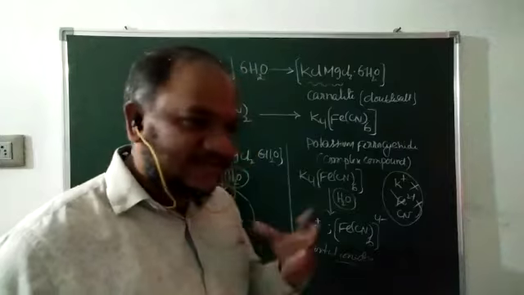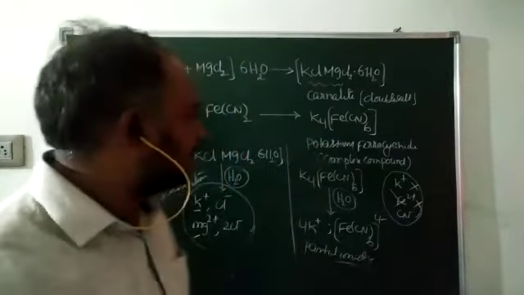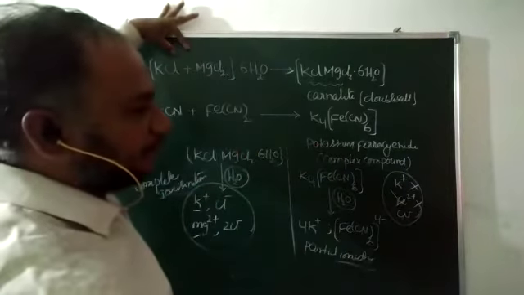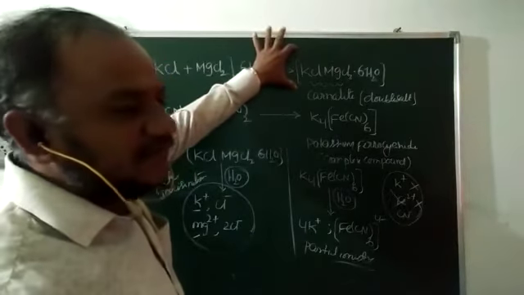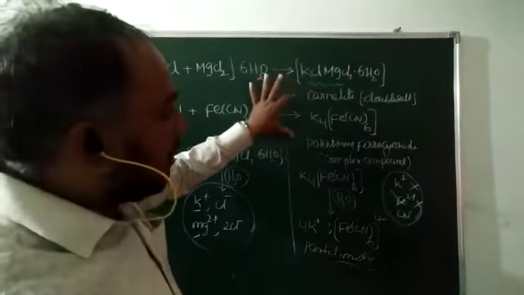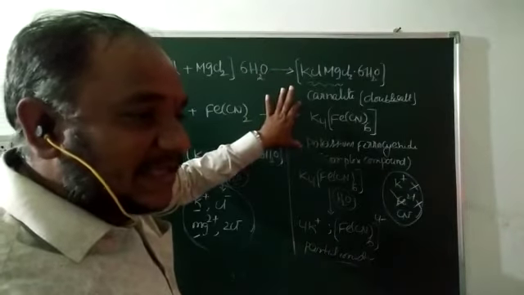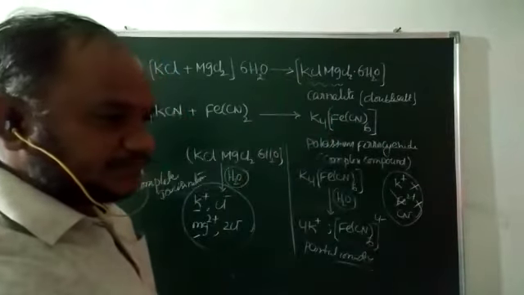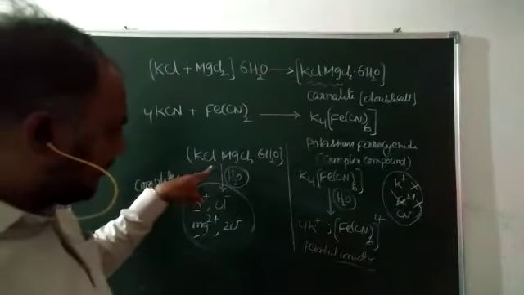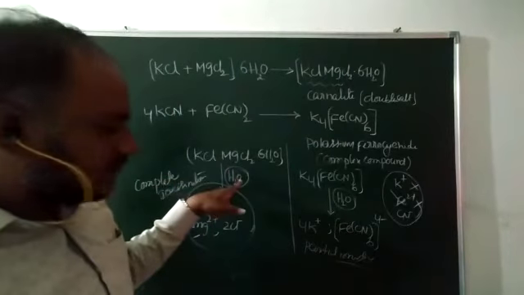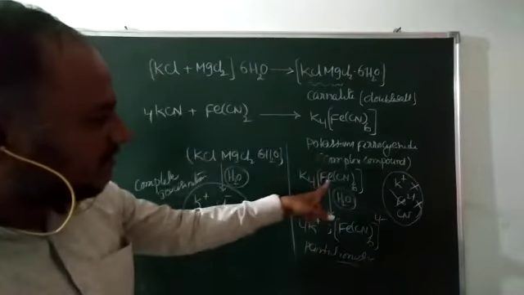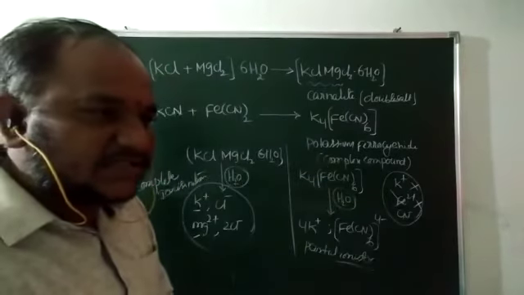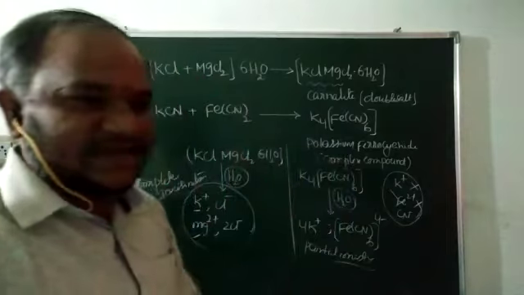So we have mainly discussed three differences. A double salt can be prepared by the physical addition of two or more salts. A complex compound can be prepared by the chemical addition of two or more salts. Next point: when dissolved in water, the double salt is completely ionized, but a complex compound undergoes hydrolysis and is partially ionized.